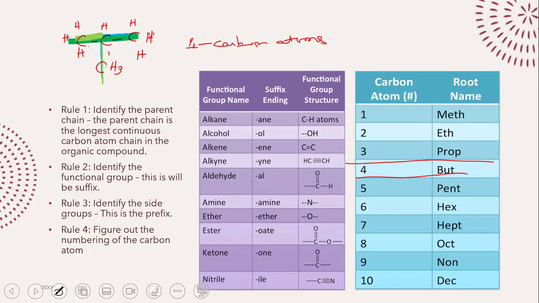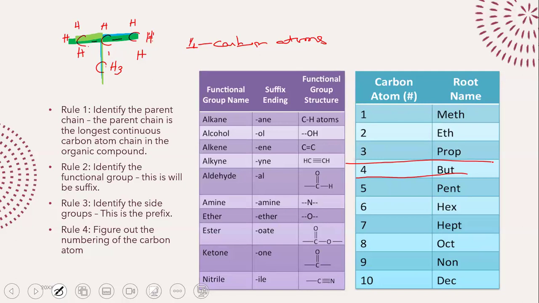So even though there are 4 carbon atoms in the compound, it's not going to be named based on that. It's going to be named based on the longest continuous carbon atom chain that we can make. We're going to practice this in just a little bit, so this will become a bit clearer. This is rule number 1.